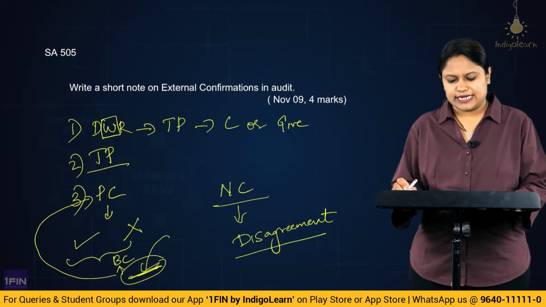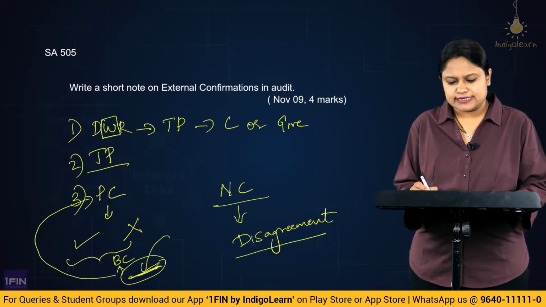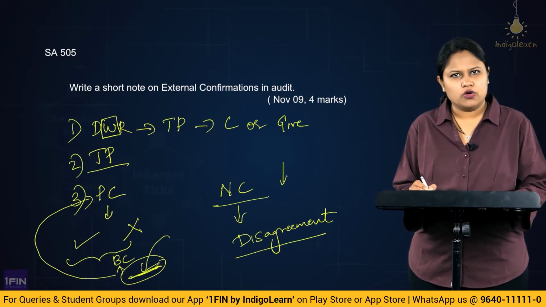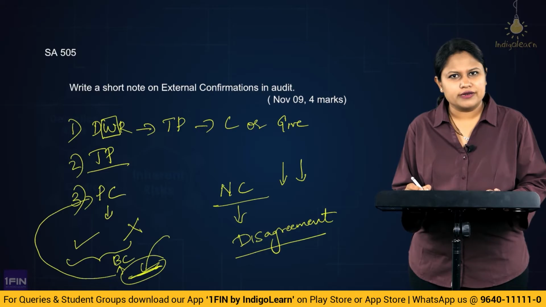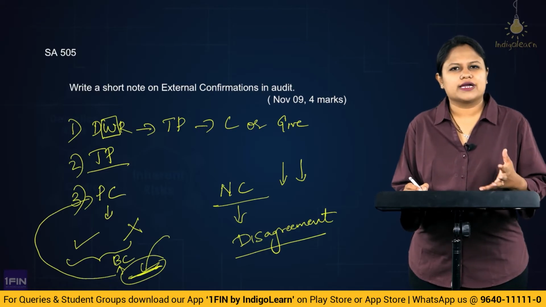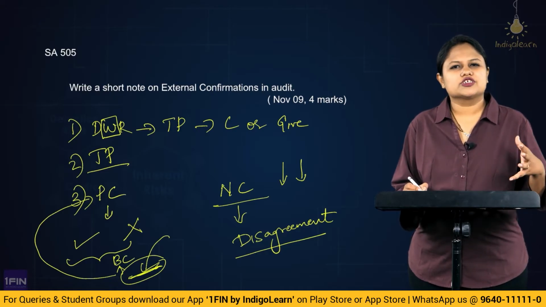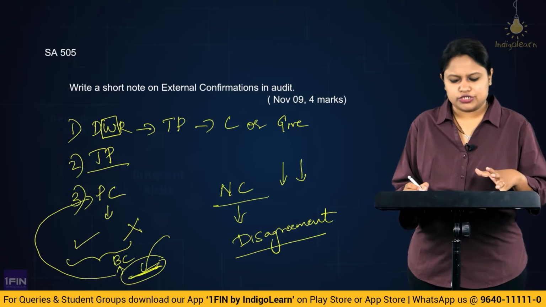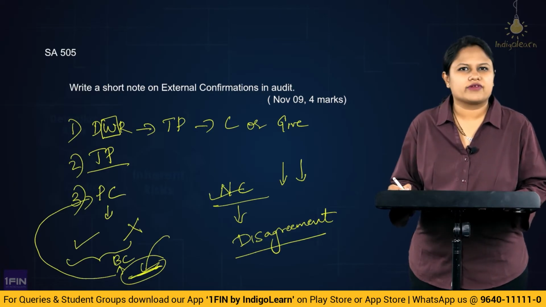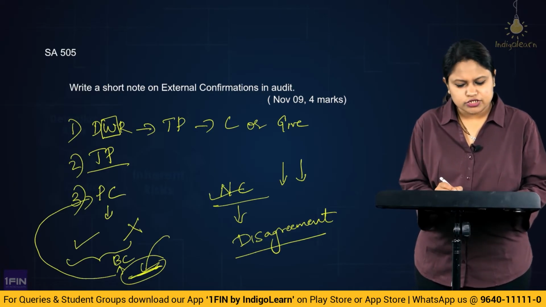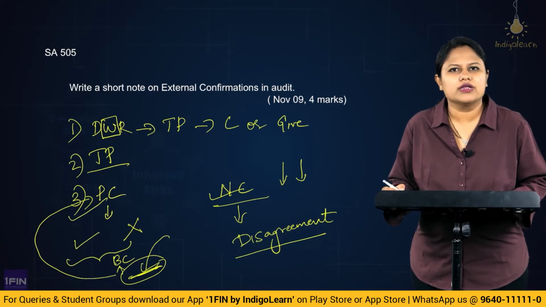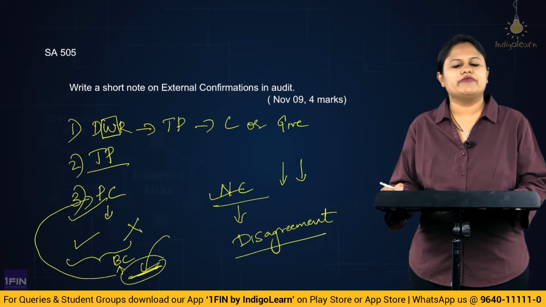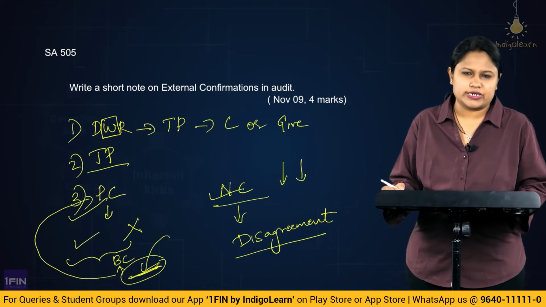We also know that only where we assume that the risk of material misstatement would be low, the suspicion would be less, the exception rate the auditor is expecting to be lower, and the population is going to be homogeneous, there we move in for a negative confirmation. Otherwise, we would stick to a positive confirmation request, which we would consider a more reliable confirmation when we compare the two confirmation requests.